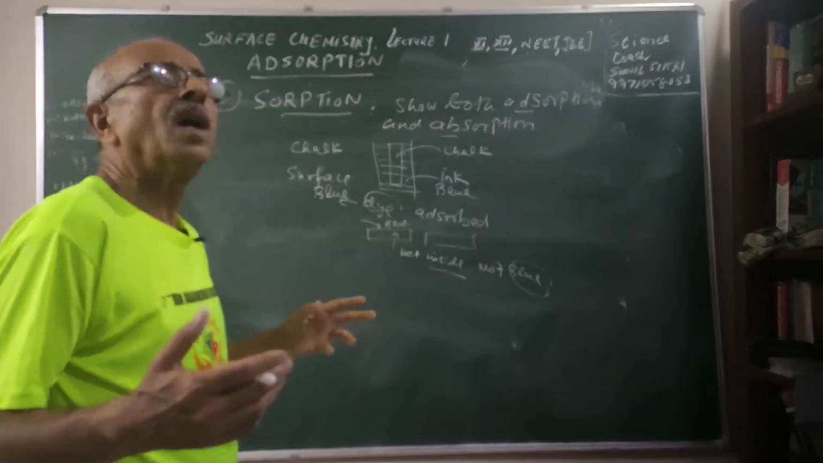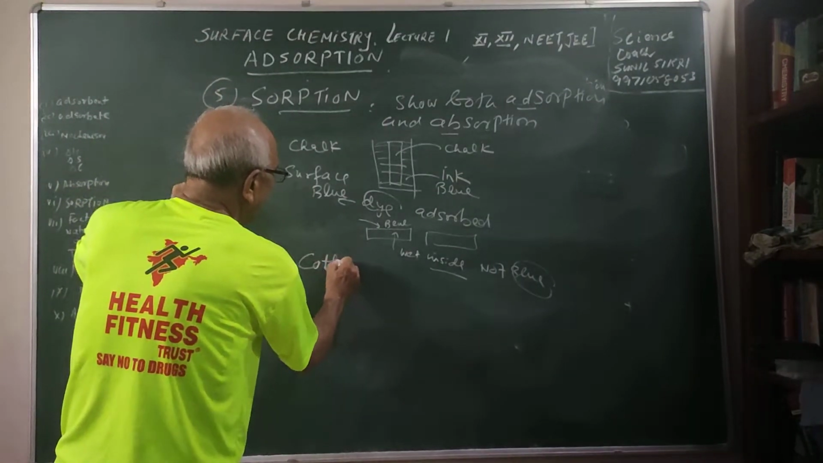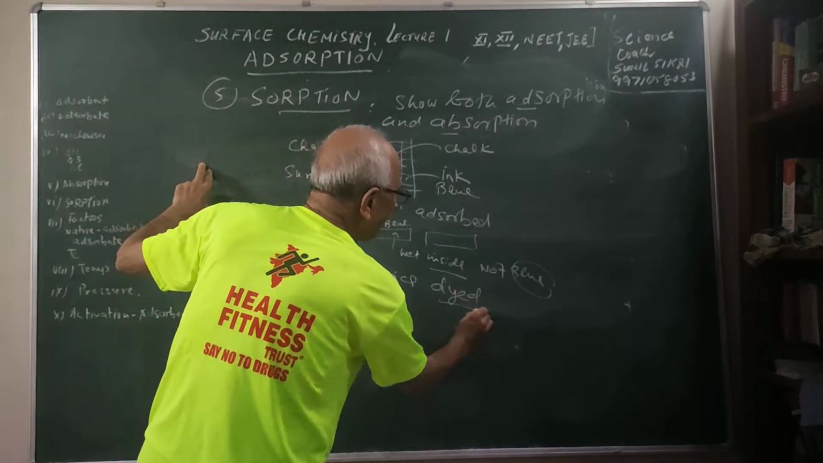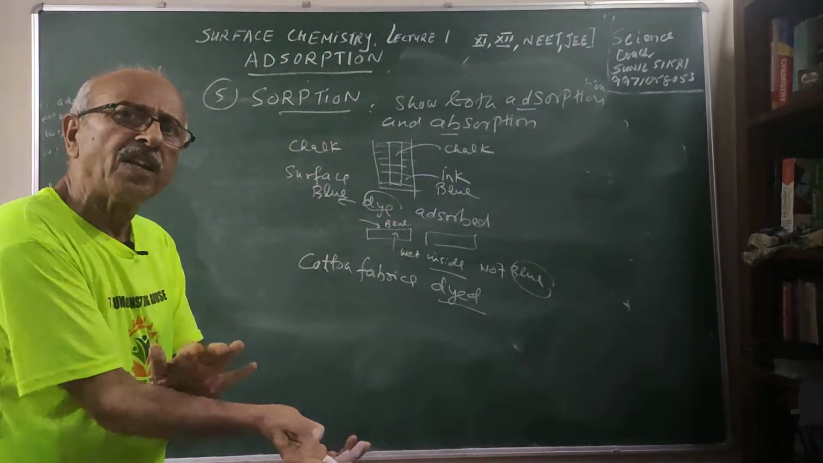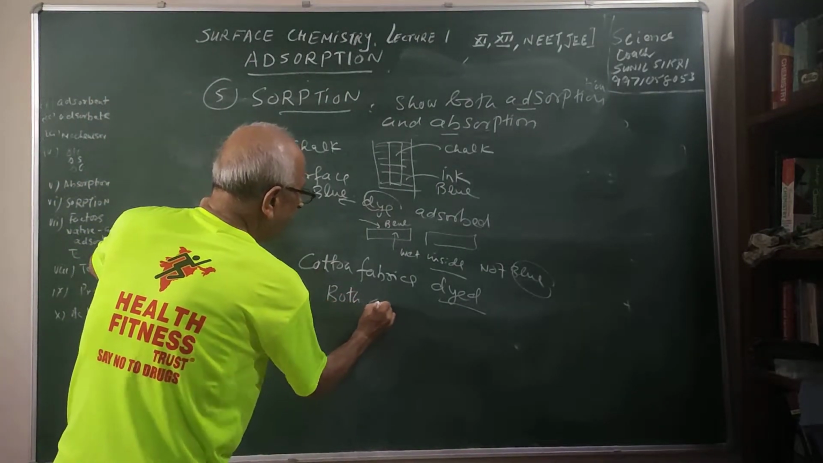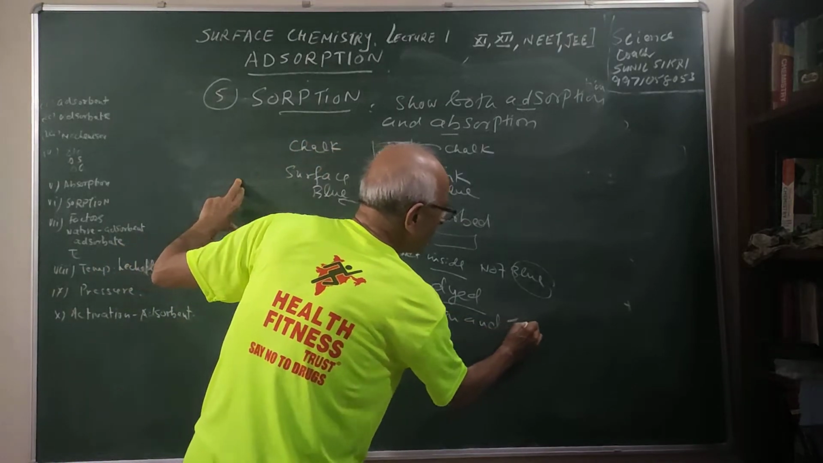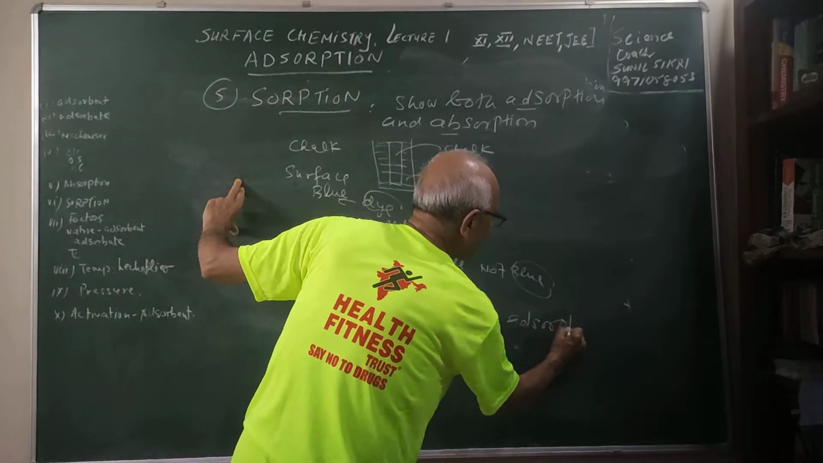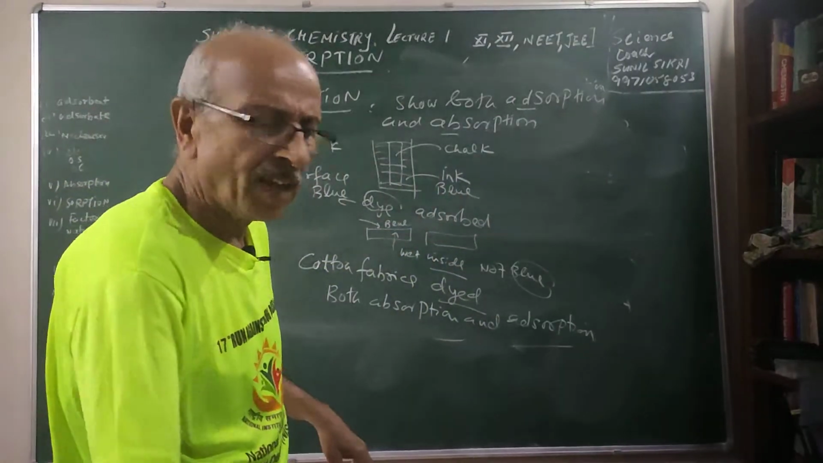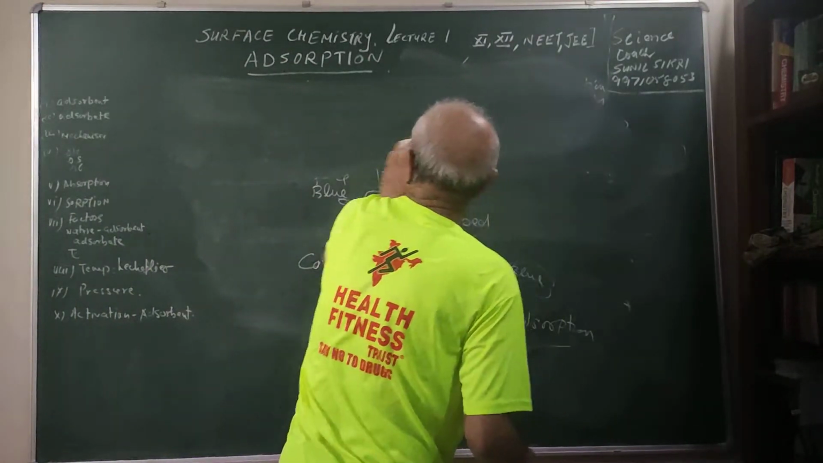Most of the dyeing which is done for cotton fabrics, you know how they are dyed. They are dyed with different colors by using dyes. Here both absorption and adsorption take place. Both things are happening when cotton fabrics are dyed. So the third term was sorption. We know what sorption is.